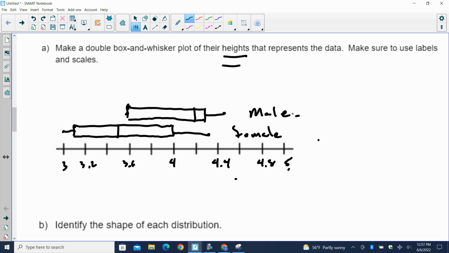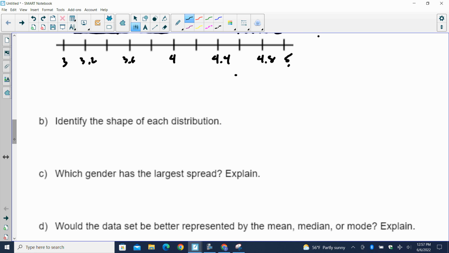Identify the shape. Well, clearly the male is skewed right. The right whisker is way longer than the left because there is no left. And my female is also skewed right because the right whisker is longer. So they are both skewed right.